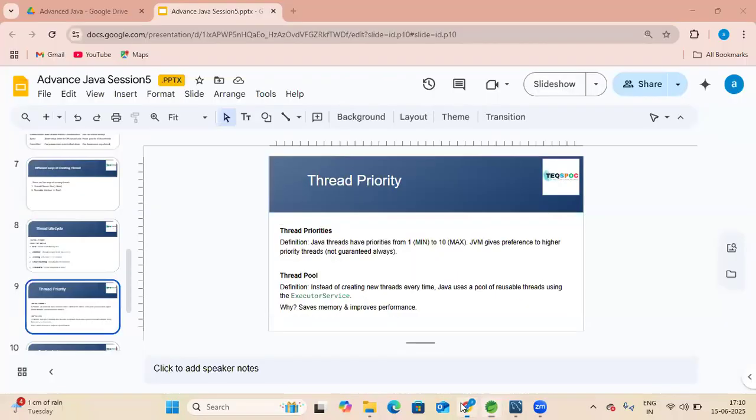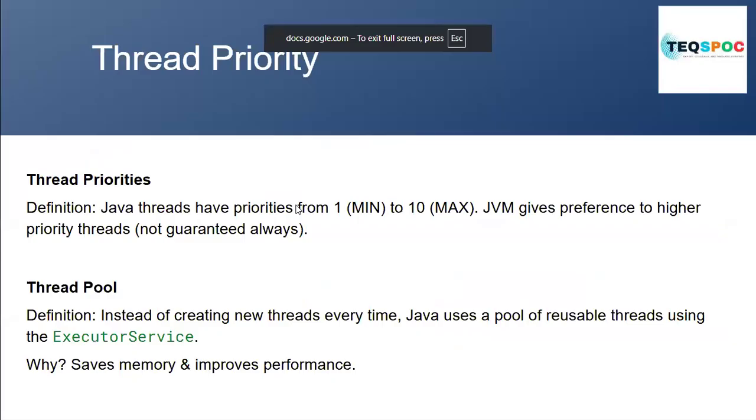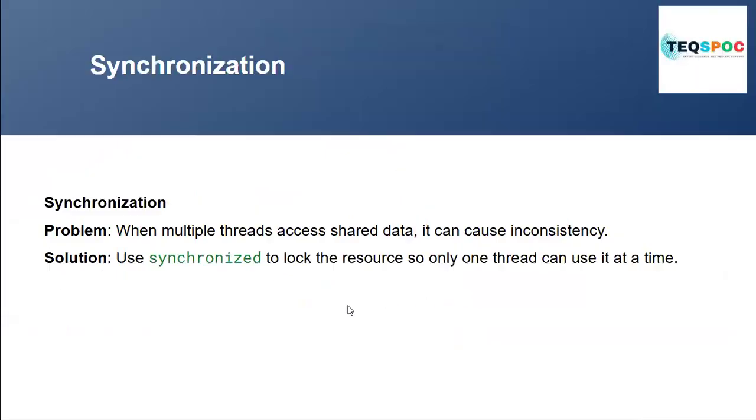So basically, what is a thread pool? Instead of creating a new thread every time, Java uses a thread pool to reuse the threads, with the help of executor service. Why? To save memory and improve performance. Okay, this definition is not so exact, let me tell you according to my definition.